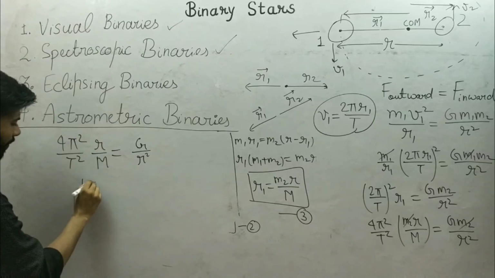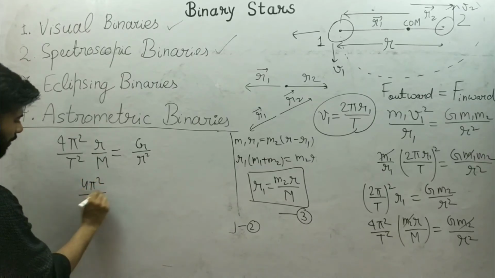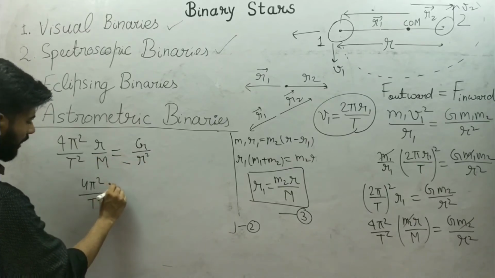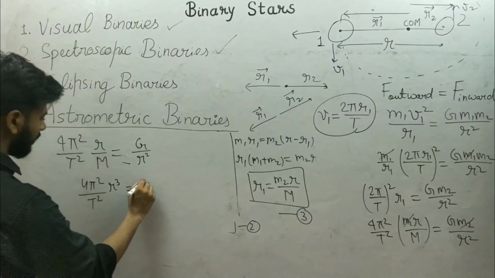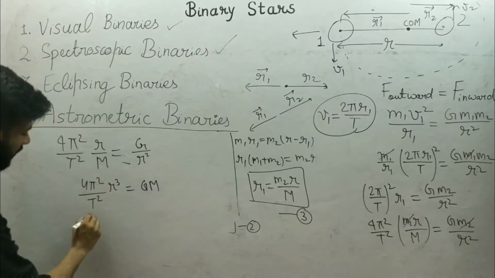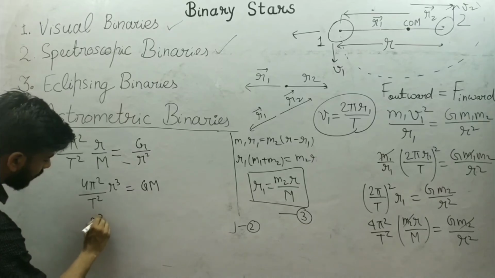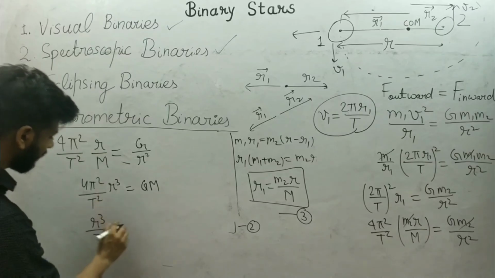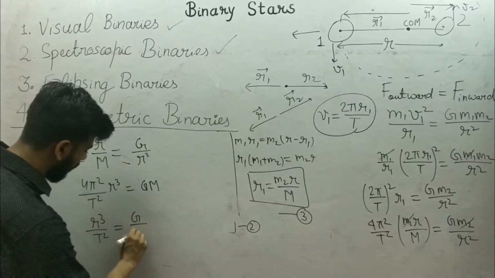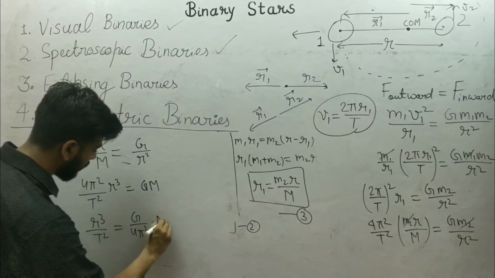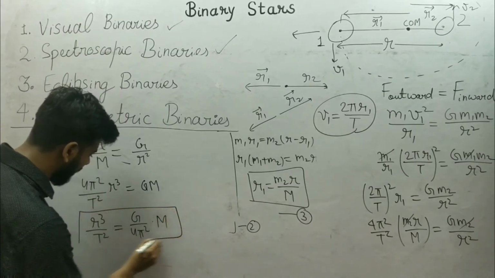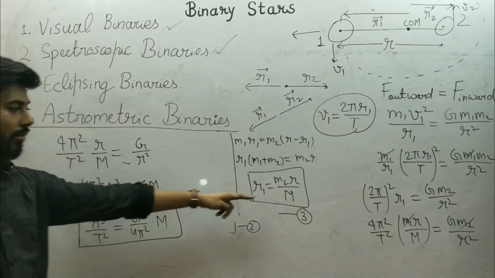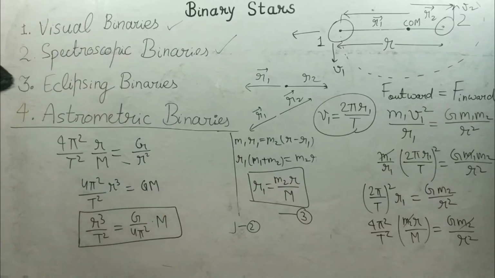So 4 pi square upon T square into r cube is equal to G M, or I can write r cube upon T square is equal to G upon 4 pi square into the total mass of the binary system. So here we get the total mass of the binary system, which is capital M, and we also know m2 and m1.